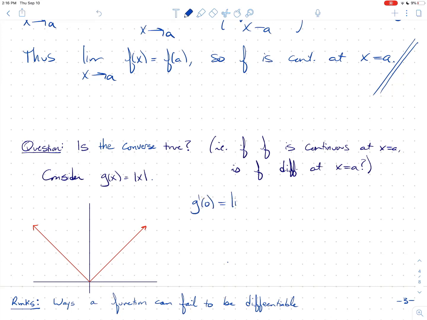This is the limit as h goes to 0 of g of 0 plus h, which is the absolute value of 0 plus h, minus the absolute value of 0, all over h. And this is just the limit as h goes to 0 of the absolute value of h over h. And now this limit does not exist. We actually did this back in chapter 1. I'll just mention why.